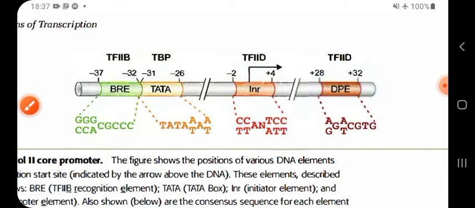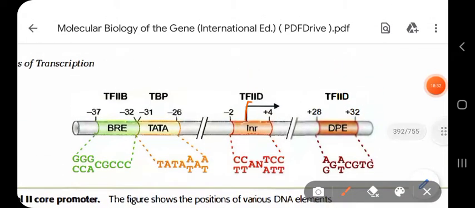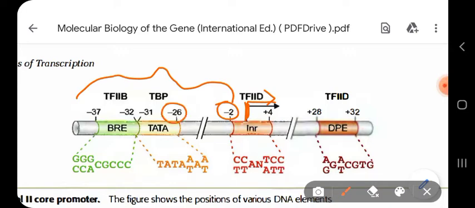The arrow mark that is given here is your transcription start site. Before the transcription start site, a minus sign should be given to represent the upstream, and for the downstream, from the transcription start site, a plus symbol should be given for the nucleotides.